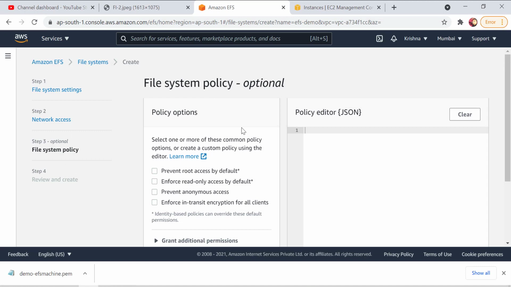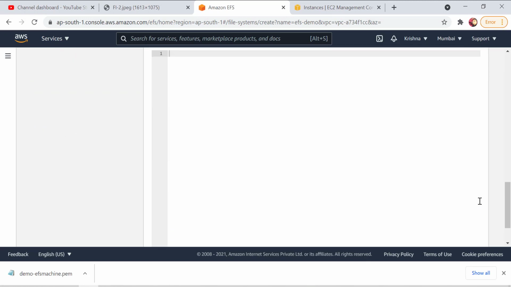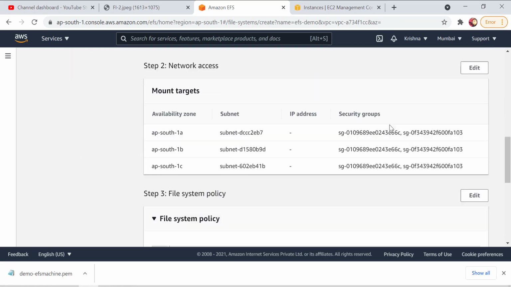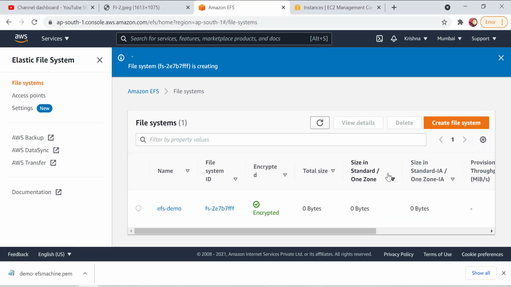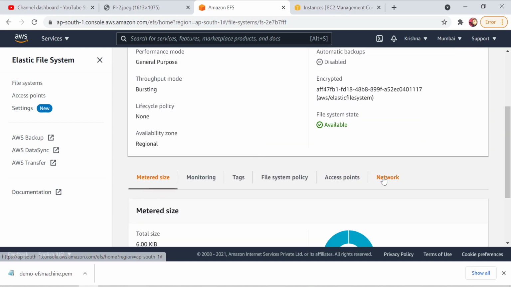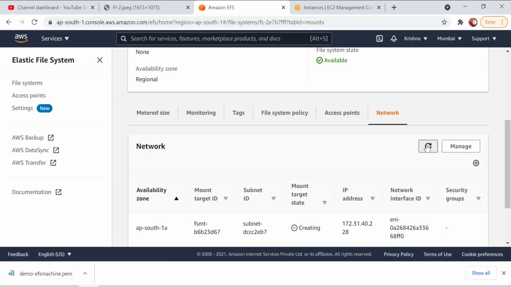I don't have to change any kind of policies. So I will click on next, scroll down, and this is the review and create. Everything seems to be fine to me, so I will go and create it. Let's click on this EFS demo. After you click on this, you can go to the network tab and check whether your mounting is done or not. Currently it's showing creating. Let it create.